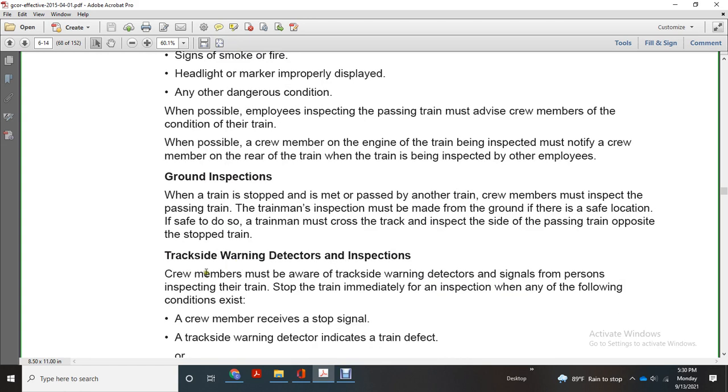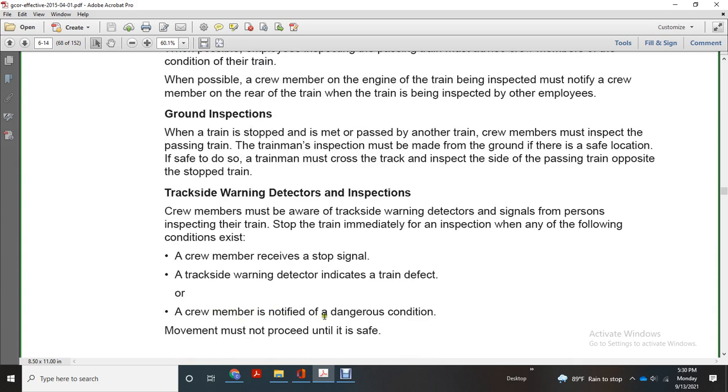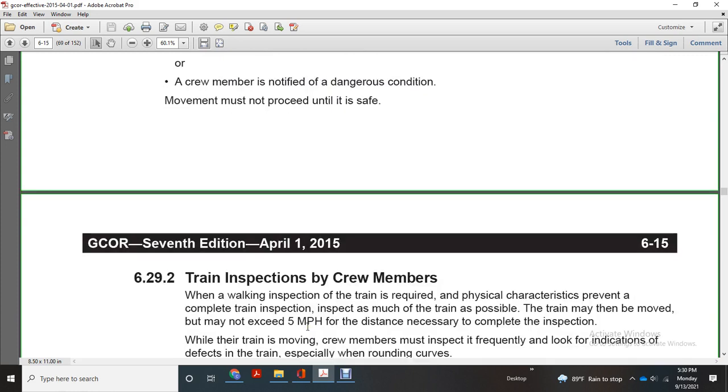Trackside warning detectors inspection. Crew members must be aware of the trackside warning detector signals from the person inspecting their train. Stop the train immediately for an inspection when any of the following conditions exist: a crew member receives a stop signal, or a trackside warning detector indicates a defect in the train. Once a crew member is notified of the dangerous condition, movement must not proceed until it is safe.